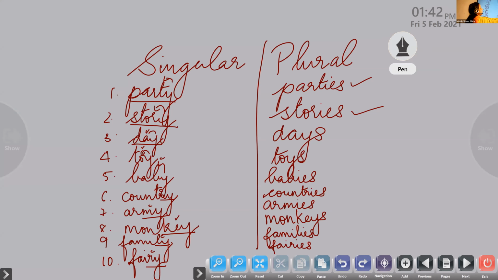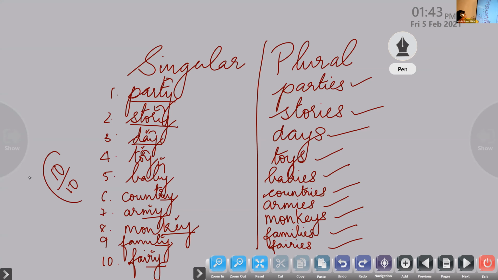So if it's right, put a tick mark. And if it's wrong, put a wrong. See that you check your spellings. That's why I'm making you write. Spellings are more important. And if you've got 10 out of 10, do grade your marks. Please do it.